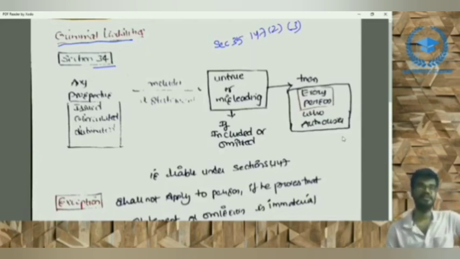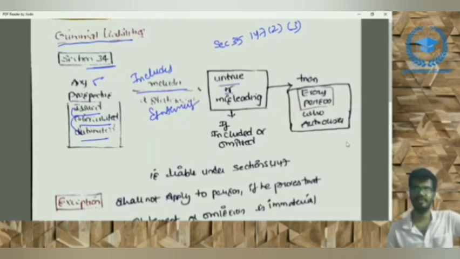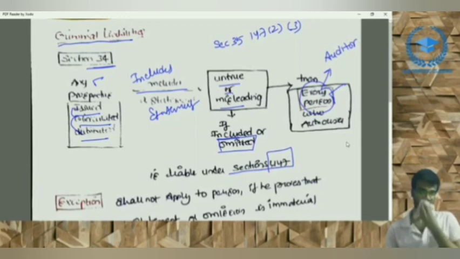That is section 34. Section 34 says as follows: any prospectus issued, circulated, distributed, and it includes a statement which is untrue or misleading, included or omitted where it is required to be given in the prospectus, then every person who has authorized such issue is liable for penalty as per section 447. Right? Here the words 'every person' are used. Here we can assume our auditor is also included. Sections 34 and 35 look similar, but they are different.